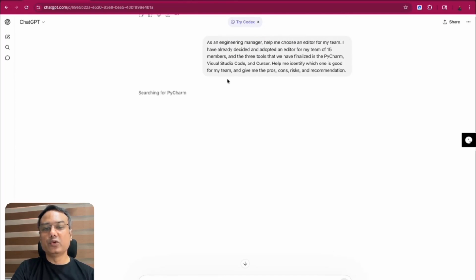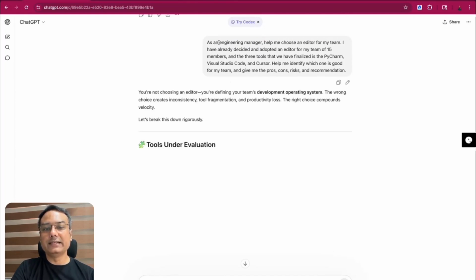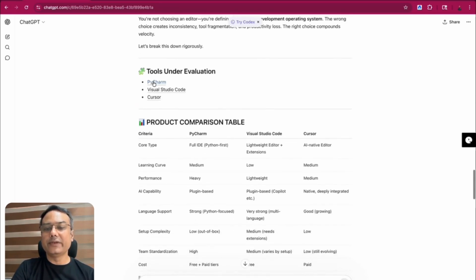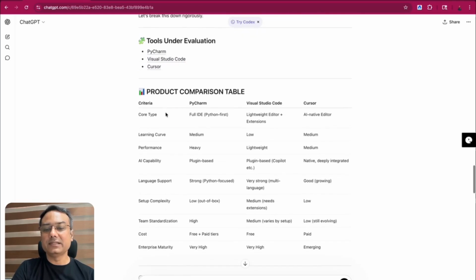And by the way, if you don't know what the role is, like in this case I have selected engineering management, just give the task to the AI and ask what the role in this organization is for this particular task. Okay, you will get that role over here. All right. So I have to decide which editor I have to select, and I have given these editor names, and I've asked for the recommendation.